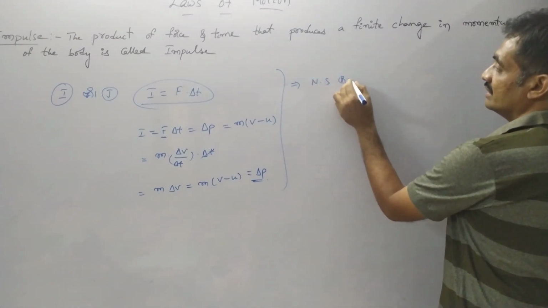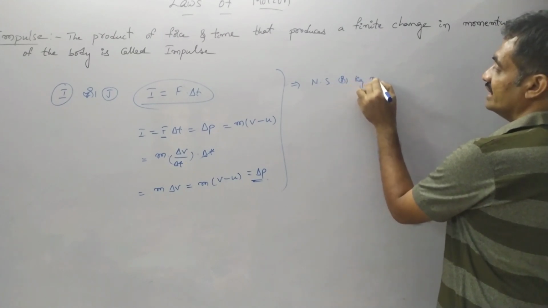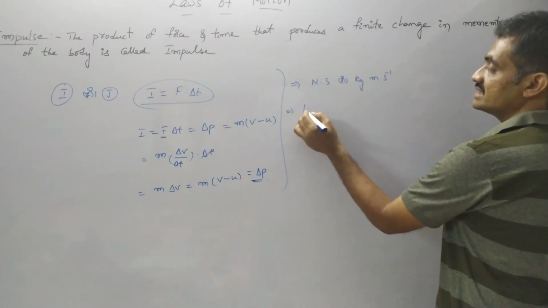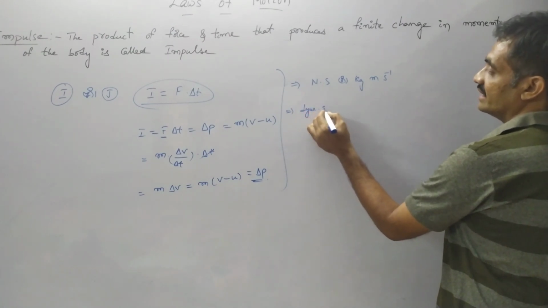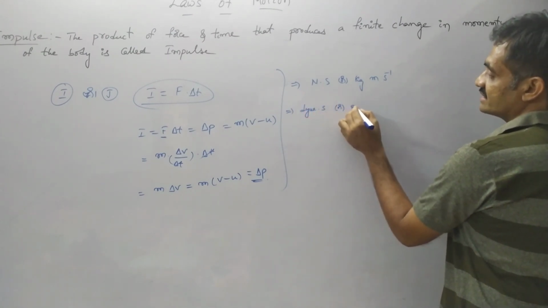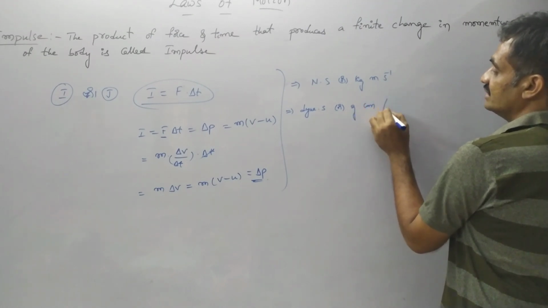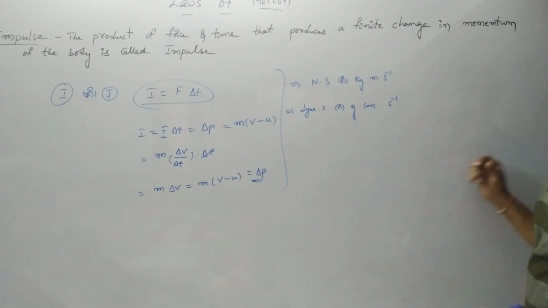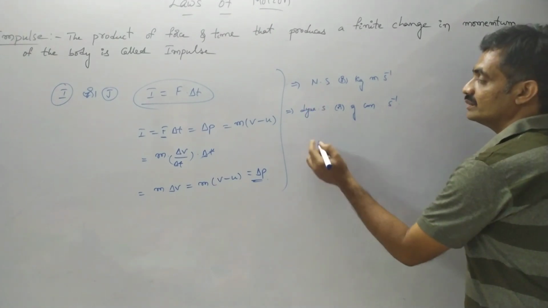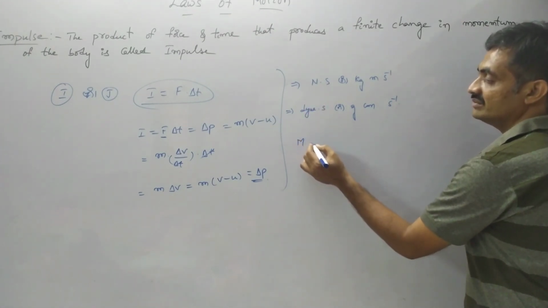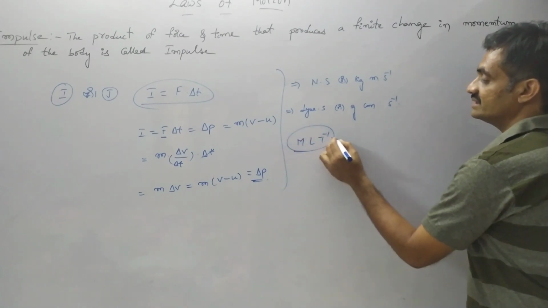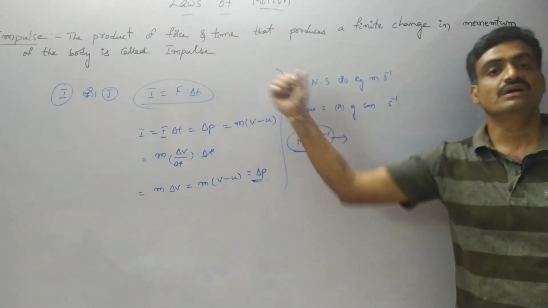The unit for impulse is given as newton second or kg meter per second in the SI system, whereas in the CGS system it is dyne second, or we can represent it as gram centimeter per second. The dimensional formula for impulse is M L to the power of 1 T to the power of minus 1. This represents the dimensional formula for impulse.